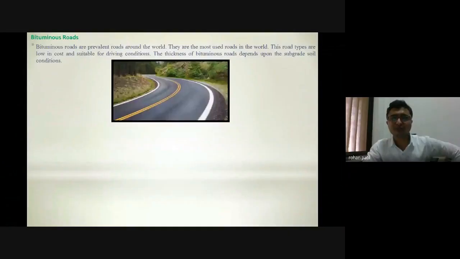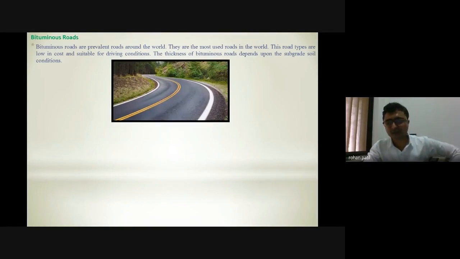Then again, I am having bituminous road. Bituminous is nothing but a product that is obtained from petroleum refineries. Bituminous roads are prevalent roads around the world. They are the most commonly used roads in the world. These roads are of low cost and suitable for driving conditions. Thickness of bitumen road depends upon subgrade soil conditions.